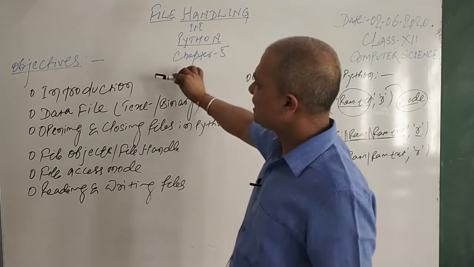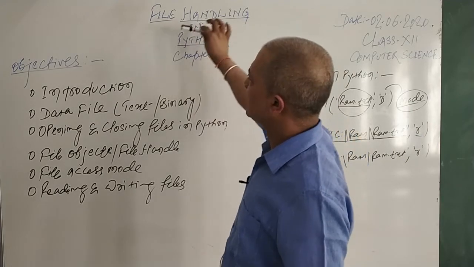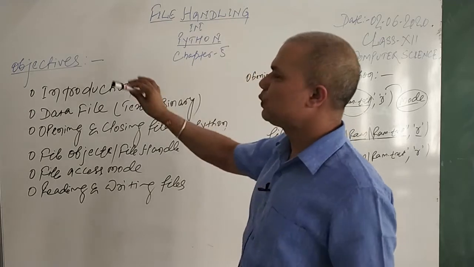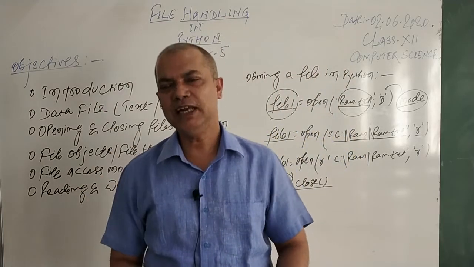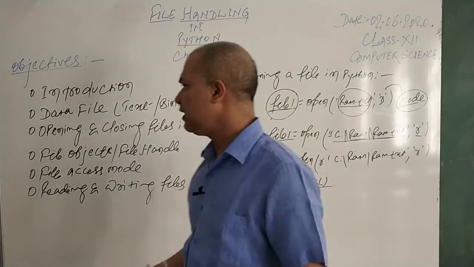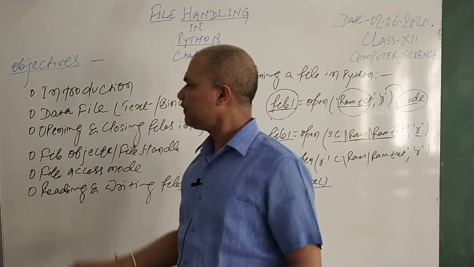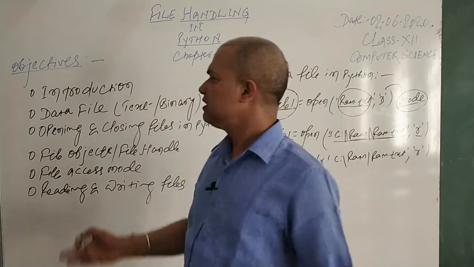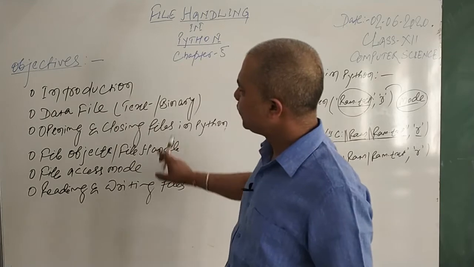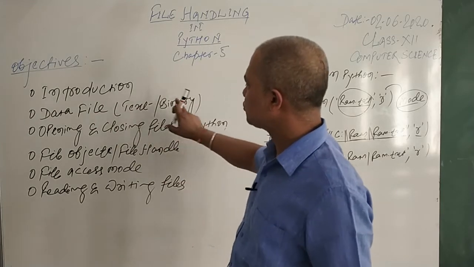I hope these three things are clear: introduction, what is a file. A file is a collection of data that we store for some later purpose. And there is a data file. A data file is a file where we store the data. Data may be stored in a Python program in the form of text or binary.